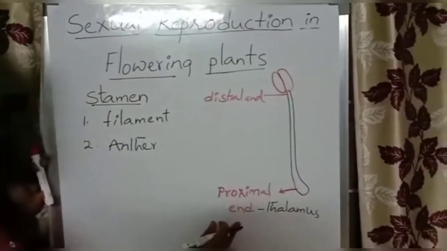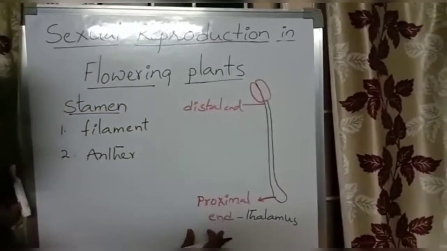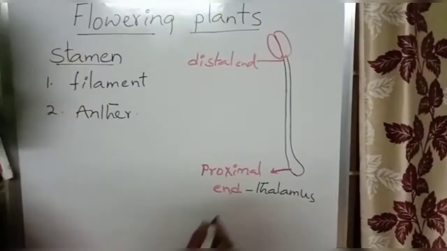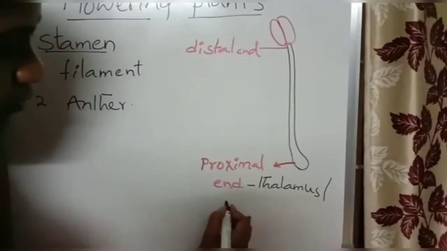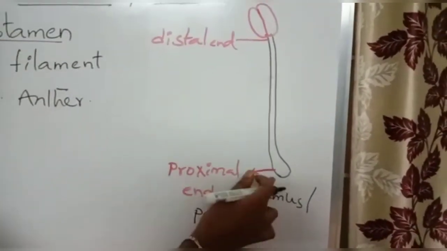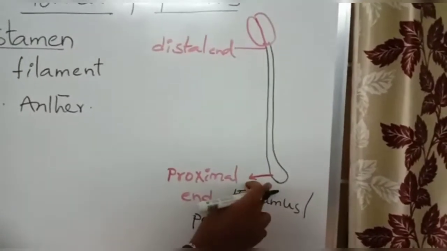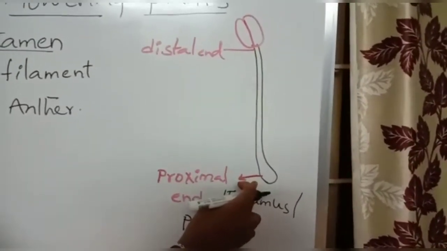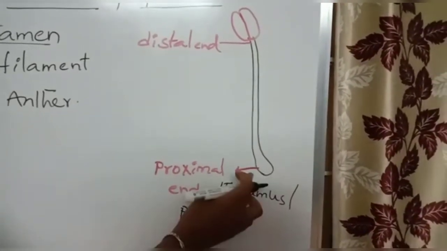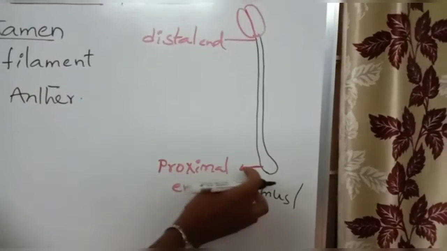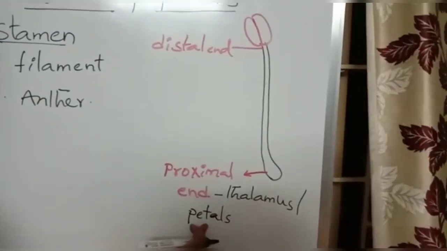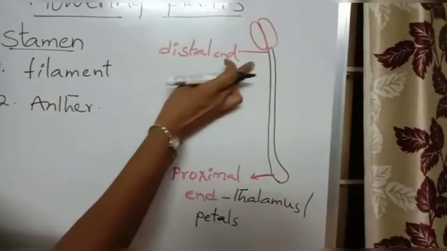The proximal end of the filament is attached to the thalamus, or in some flowers it is also attached to other floral parts like petals. Proximal means near end, near to the thalamus.